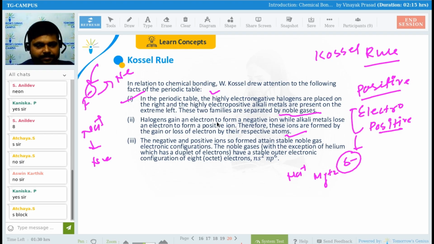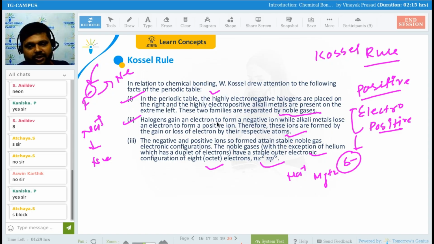Good, guys. Now, see here. The negative and positive ions so formed attain stable noble gas electronic configuration. The noble gases, with the exception of helium, which has a duplet of electrons, have a stable outer electronic configuration of 8, that is octet, ns2 np6. What do you say here? The negative and positive ions so formed attain a stable noble gas electronic configuration, right?